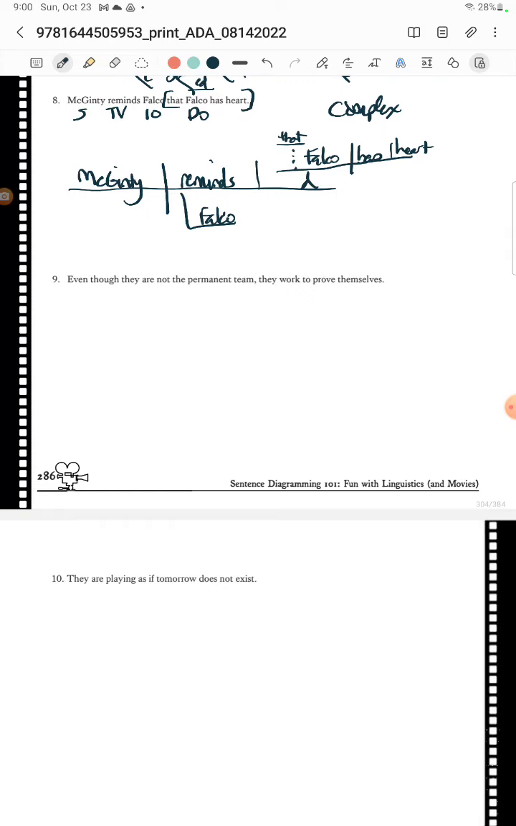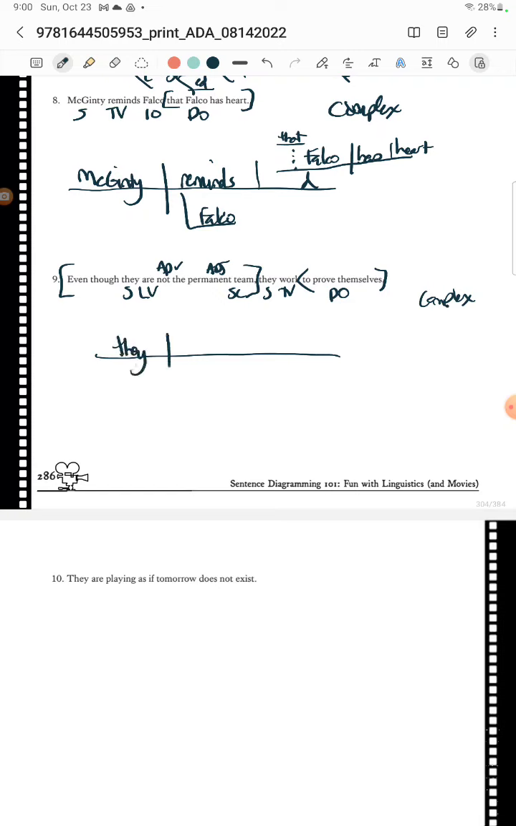Even though they are not the permanent team, another dependent clause. So they are the team, although they're not. So adverb, adjective. They work, and how do they work? They work to prove themselves. So again, we got a complex here, independent, dependent. Even though we start with a dependent, we always diagram the independent on top. So what do they do? They work. And they work to prove, and then to prove what? Themselves.